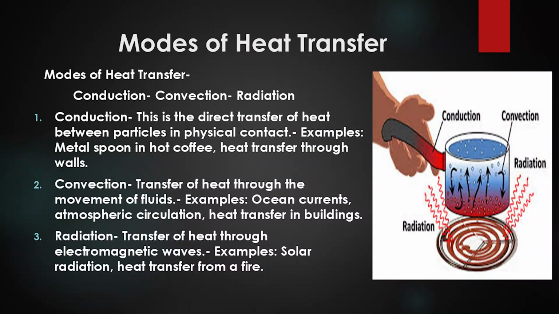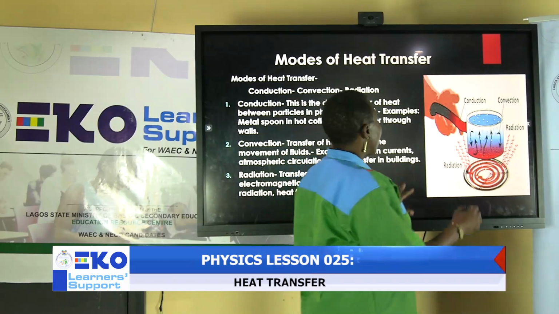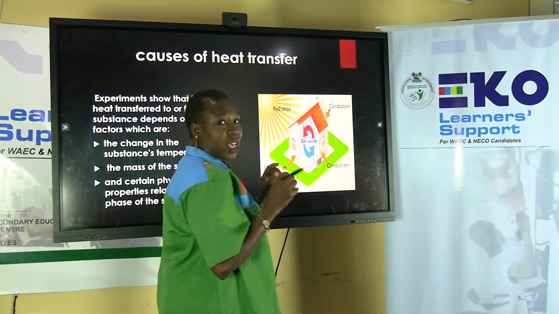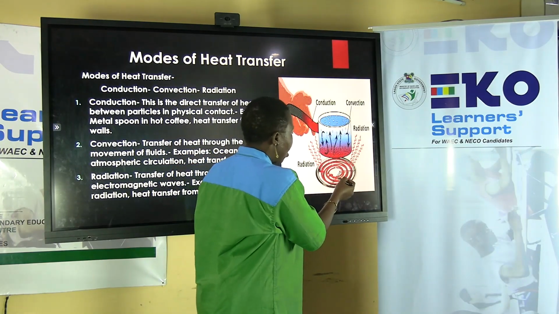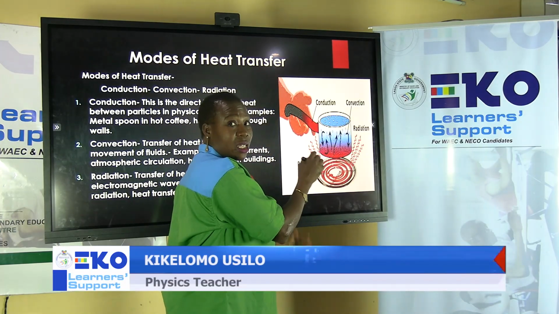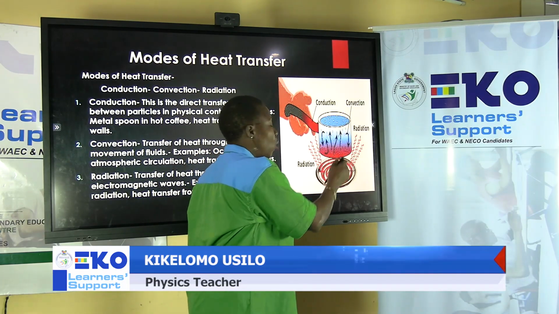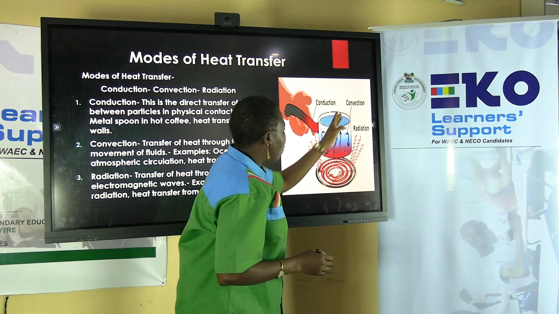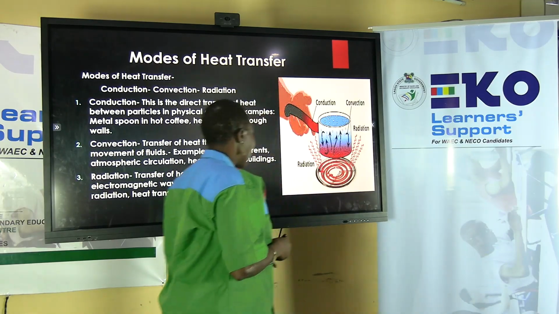Radiation. This is the transfer of heat through electromagnetic waves. For example, solar radiation or heat transfer from a fire. And this diagram here shows the modes of heat transfer in one similar occasion, where we have a pot of water on the heater itself, and you can see the person holding it feels the radiation, the heat radiating without touching it. But for conduction, he has to touch the cup on the heater. And for convection, it is what? It is in the process of the liquid itself.